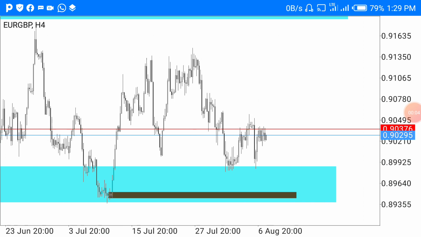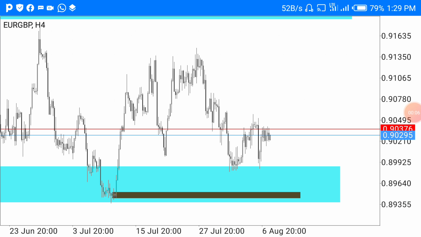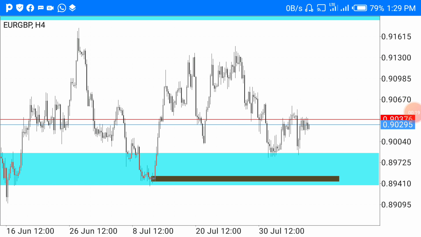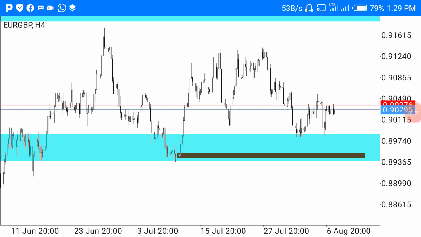Some of my friends contacted me in inbox that they are facing a problem in the basics of supply and demand, that they are not able to make a zone or find a zone.